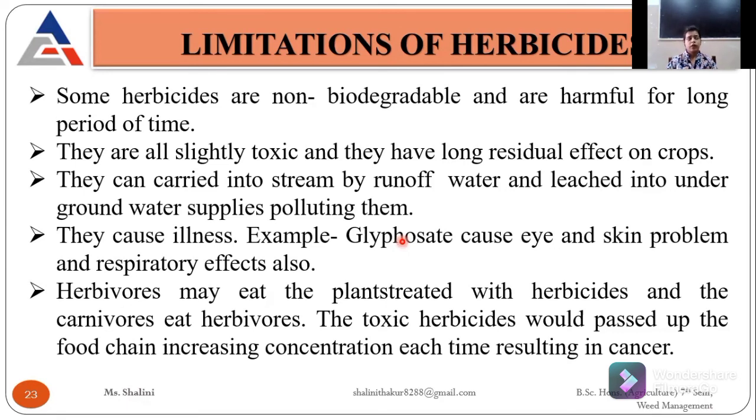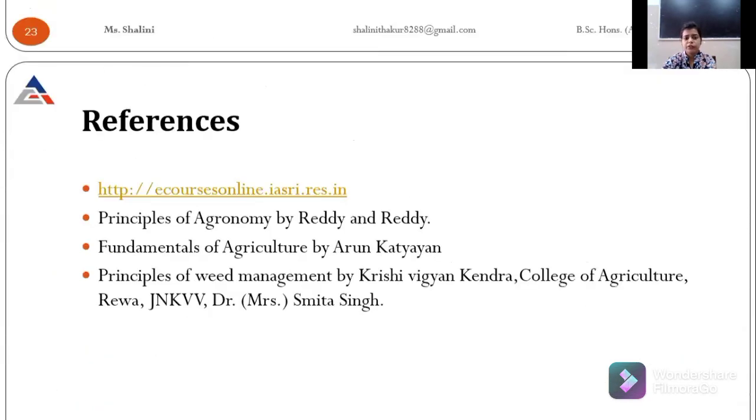Last is if we are applying herbicide in a particular area, and sometimes our animals go there and eat the plants on which we applied herbicide. What happens is the herbivores eat that plant, and then carnivores eat herbivores, so the toxicity chain runs from one level to another, which further results in cancer, skin problems, and respiratory problems. So this is all about the limitations of herbicides.